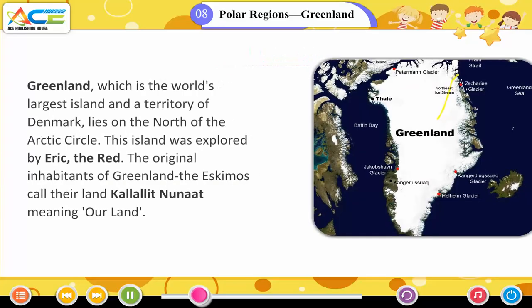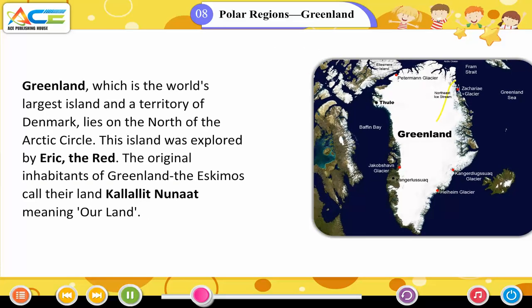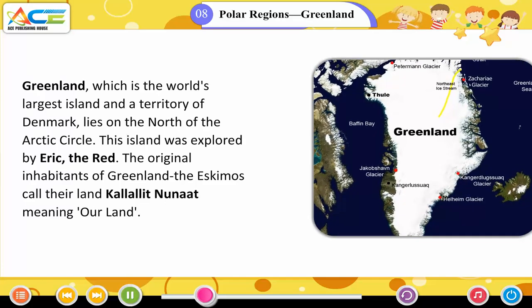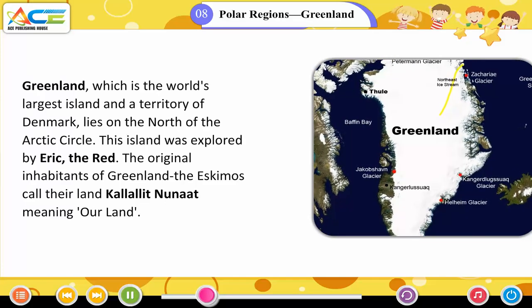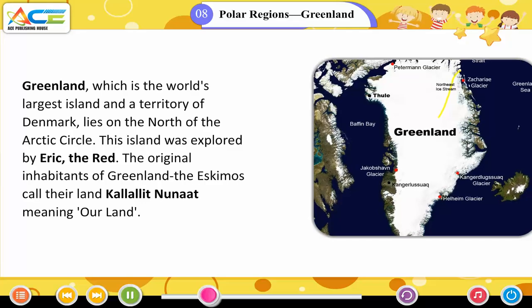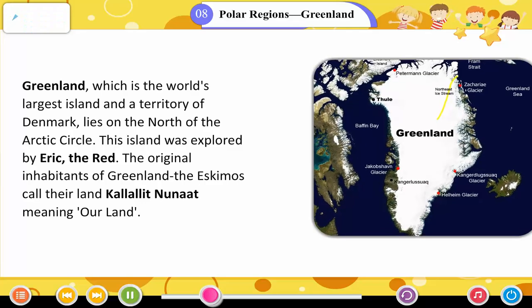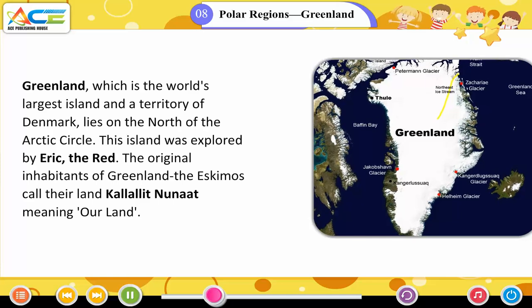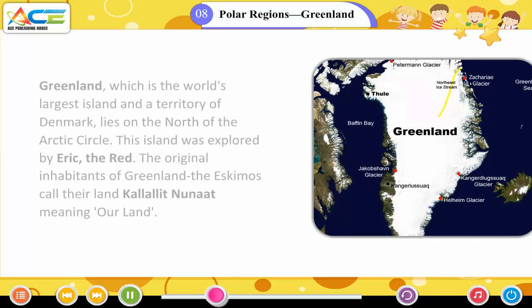Location: Greenland, which is the world's largest island and a territory of Denmark, lies on the north of the Arctic Circle. This island was explored by Erik the Red. The original inhabitants of Greenland, the Eskimos, call their land Kalaallit Nunaat, meaning our land.